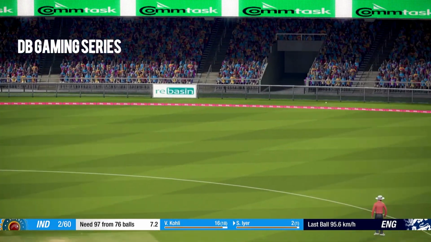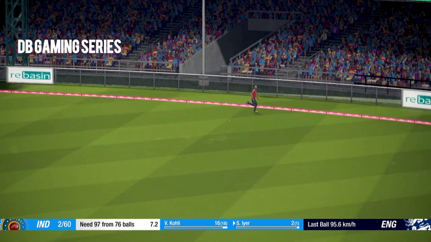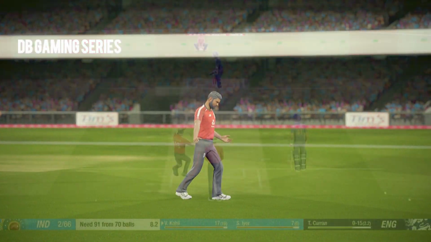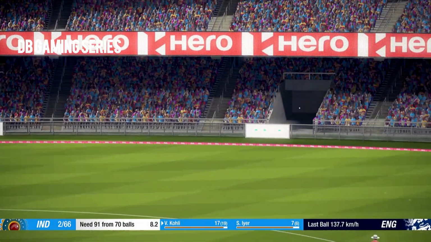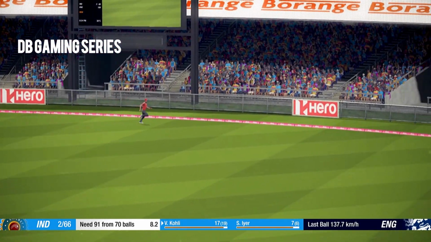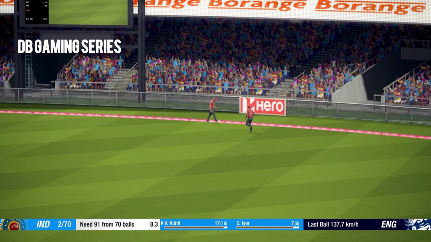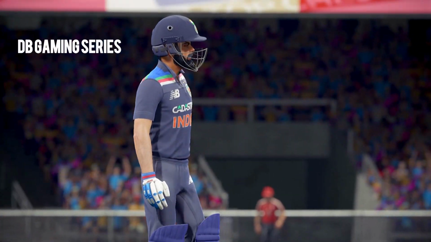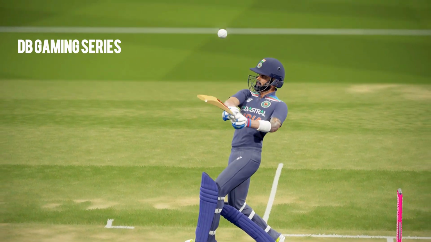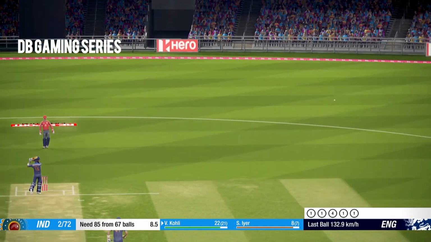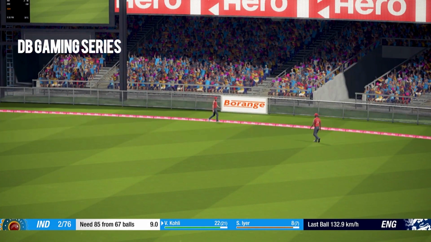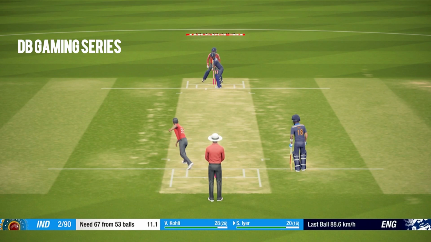Shreyas Iyer, new man in, punches it off the pad and punches it well into the gap for 4 runs. Good shot. Virat Kohli, short delivery and punched away into the gap. Brilliant shot. We saw him play this shot a lot in the first T20 and he's doing it once again here. After a disappointing score in the second, he needs to make a comeback and he's looking strong out there. Again, short delivery and again punched away for 4 more runs. Virat Kohli looking really good here at the moment.